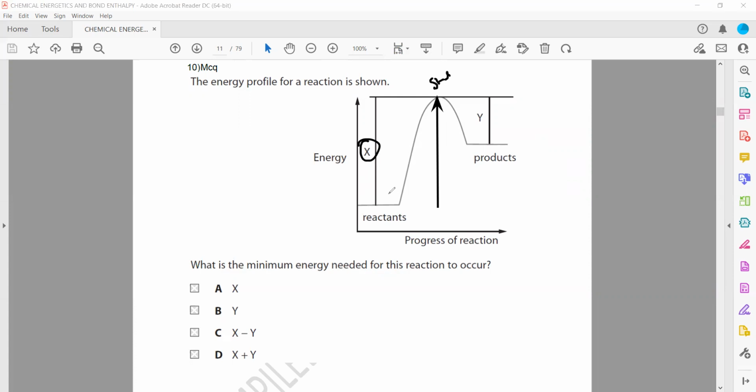And what is the enthalpy change? If the question is enthalpy change, it is the arrow which we draw from reactant to the product. So it will be X minus Y that is the enthalpy change, but X is the activation energy, the minimum possible energy to start up a reaction.